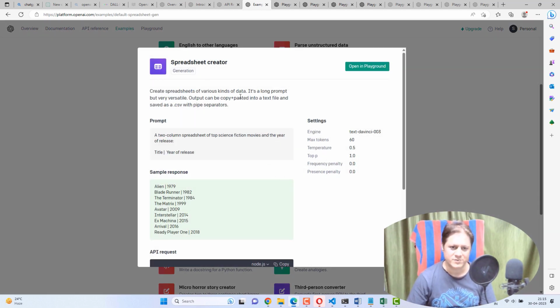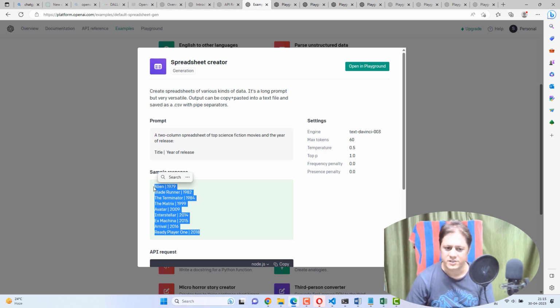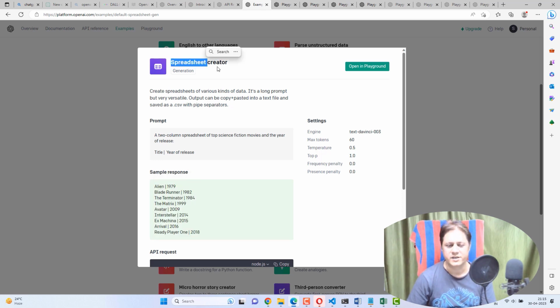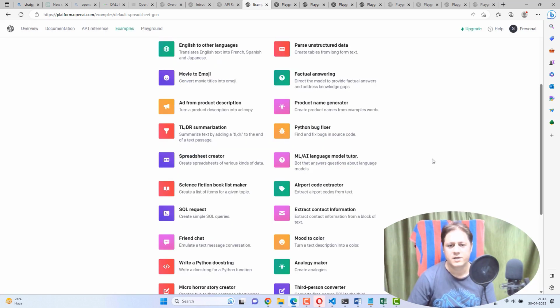This is the example of spreadsheet creator, wherein I am asking that I need science fiction movies and the year of release. What it will do is give you in this format, title and year of release. So if you copy paste this, you can save it in CSV format, because it's a spreadsheet creator. Okay, let's move on to another example.